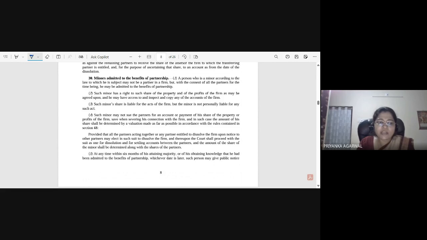If he does not agree to continue as a partner, then the rights and liabilities will be with the minor from the beginning.